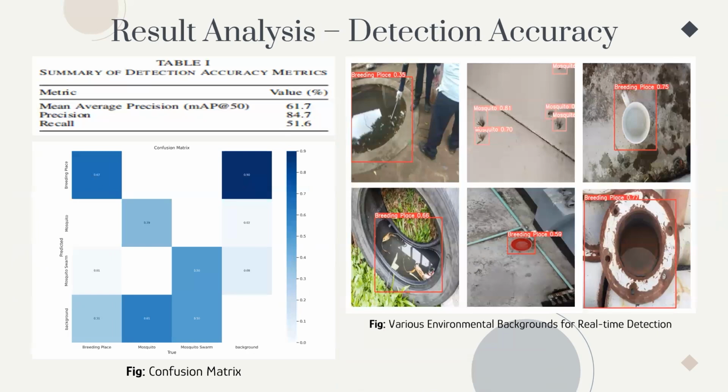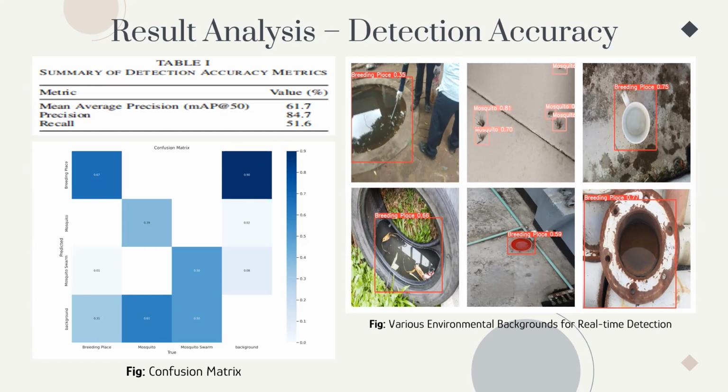For the result analysis part, we have divided it into three subsections: detection accuracy, elimination accuracy, and operational accuracy. For the detection accuracy, we used the YOLO V8 pre-trained model and fine-tuned it on our custom dataset, and achieved a mean average precision of 61.7%, indicating a moderate level of accuracy in detecting relevant objects. We also got a high precision of 84.7% and recall of 51%.